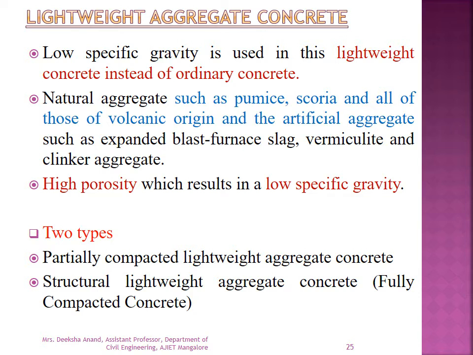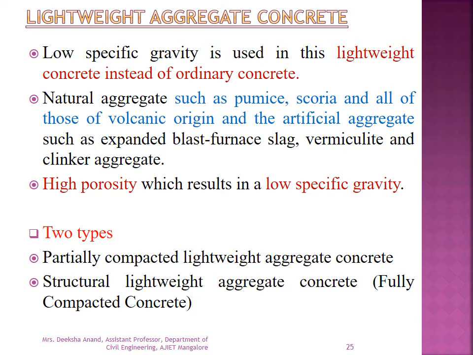The lightweight aggregate can be natural aggregates such as pumice, scoria, and all those of volcanic origin. The main characteristic of this lightweight concrete is its high porosity, which results in the low specific gravity.